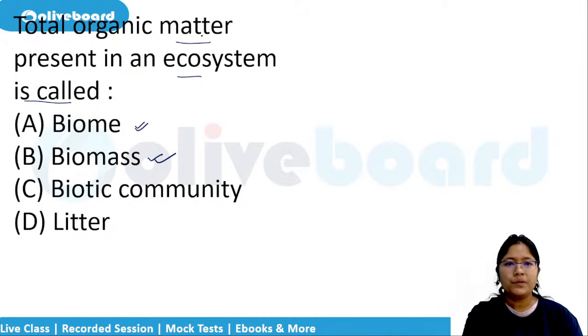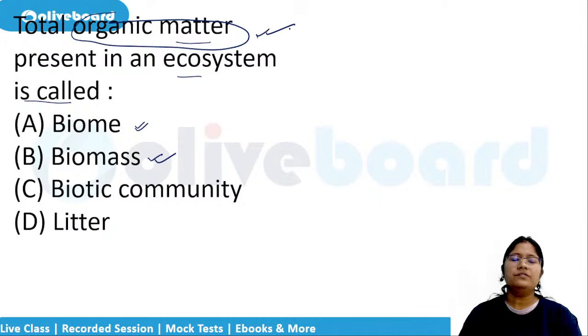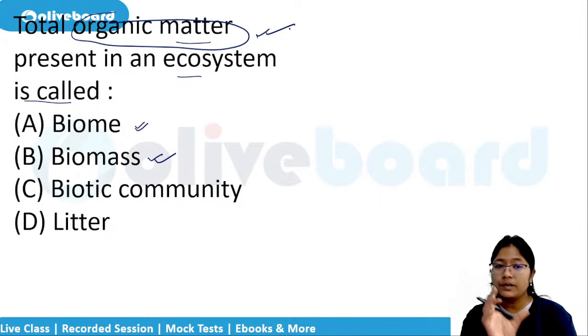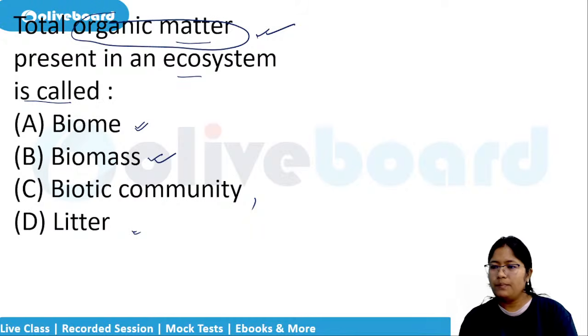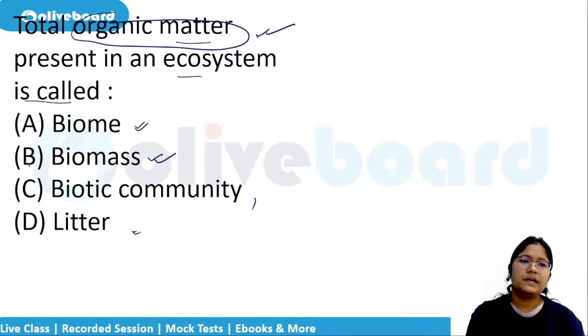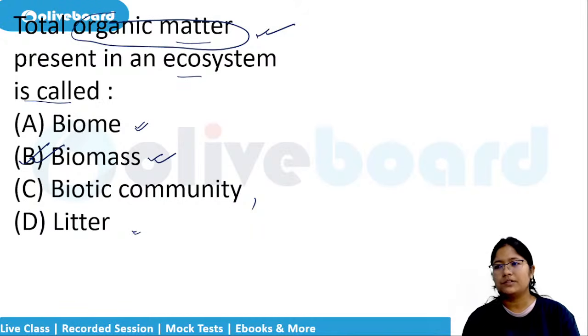If say this organic matter, if you can weigh them, then in that case, what is the word that we use? Biotic community. Biotic, abiotic are the components, and litter is nothing but whatever. Okay, biomass is the correct answer. Absolutely correct. The total organic matter present in an ecosystem is your biomass. Next question.